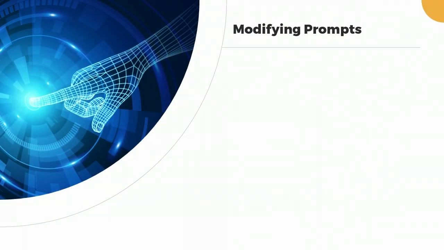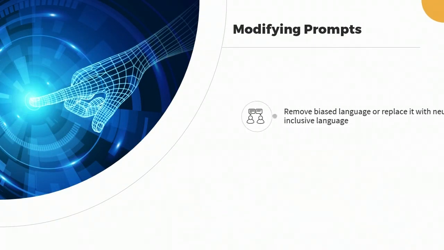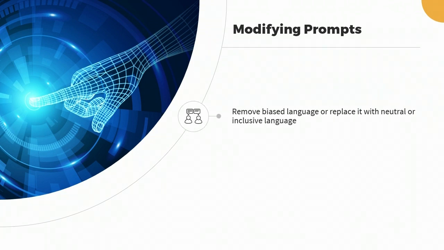When modifying prompts to reduce bias, it is essential to be mindful of the language used. Removing biased language or replacing it with neutral or inclusive language is one way to do this. For instance, if the prompt is asking for jobs that are typically associated with a particular gender, it is important to reframe the prompt to be more inclusive.